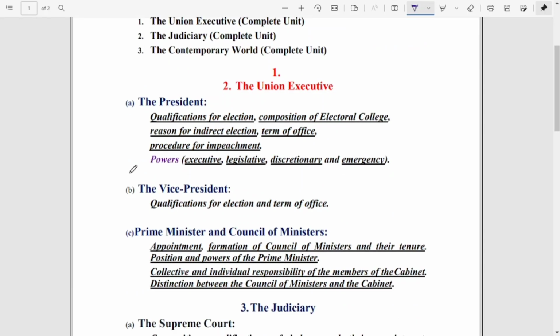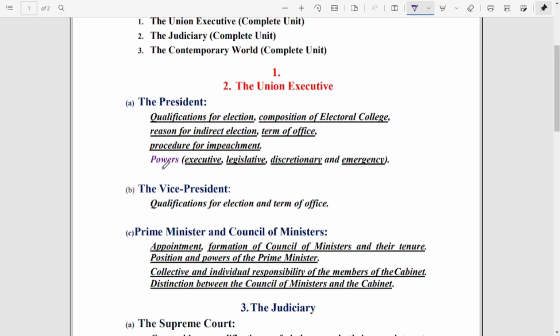The first one is the president. In this topic you have to go through the qualification for the election, that means what are the qualifications required to become the president, then the composition of the electoral college, then the reason for indirect election, that means why is the president elected indirectly, and then the term of office of the president of our country, and the procedure for impeachment. How and why, when can the president of India be impeached? So these topics you have to touch. Okay, you have to go through it.